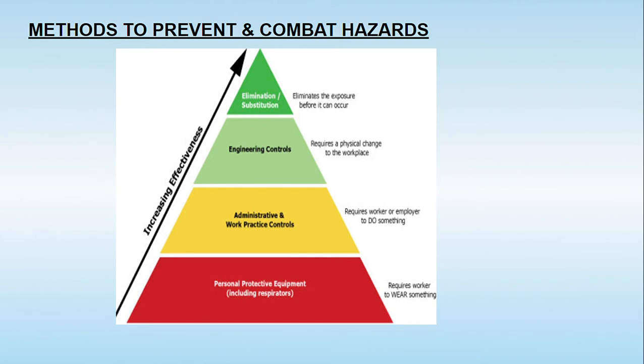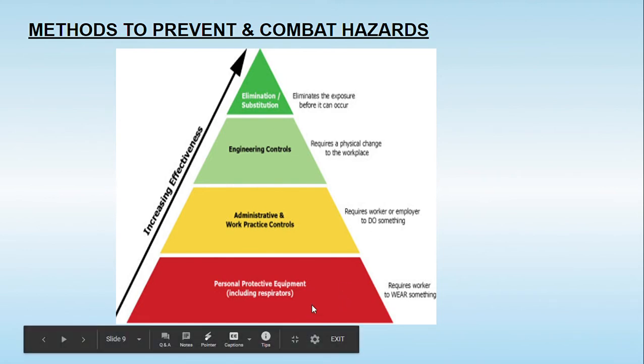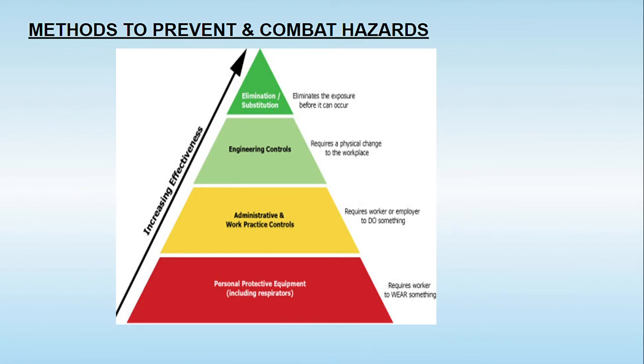Now in this slide I try to highlight the methods to prevent and combat the hazards. It is like a triangle: we start from the base of the triangle, and as we go to the top, the effectiveness increases. The first, at the bottom, is PPE, personal protective equipment. It is required for the worker to wear something. In this case, we can also allow the worker to wear a respirator.